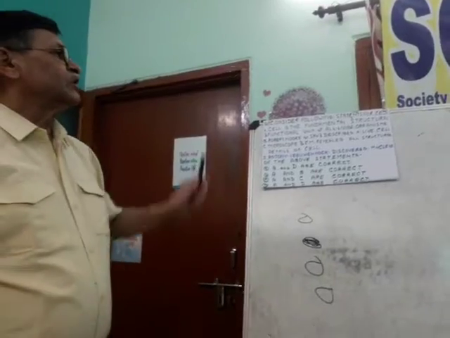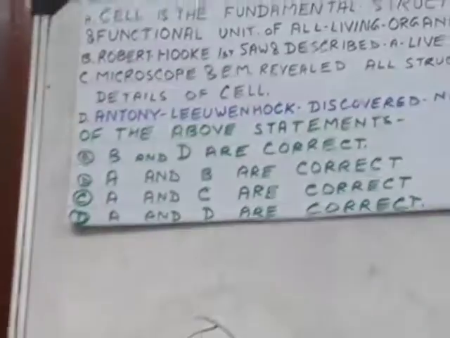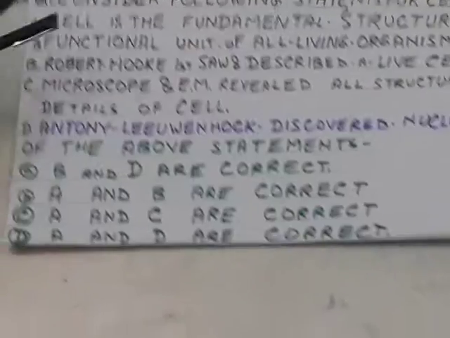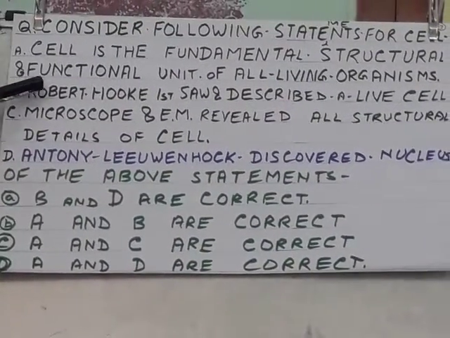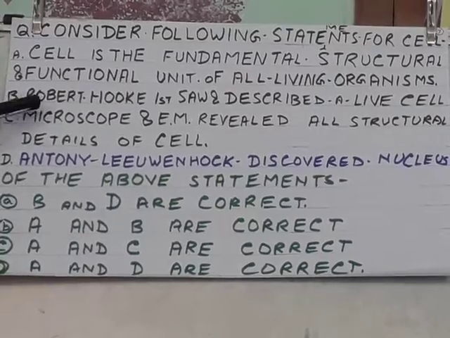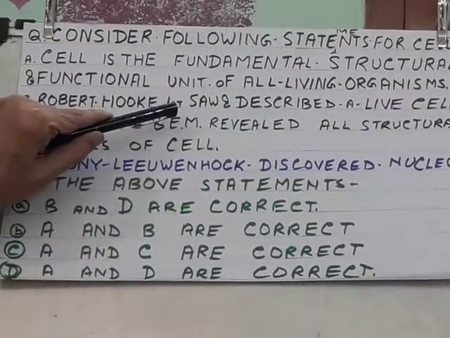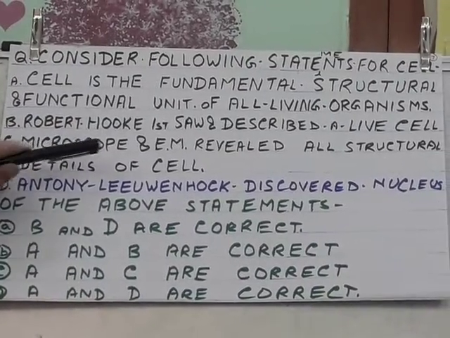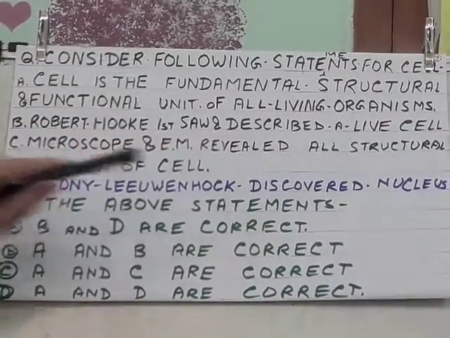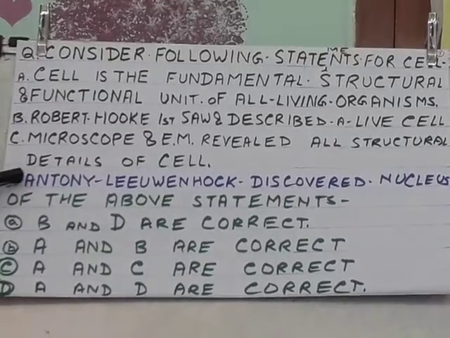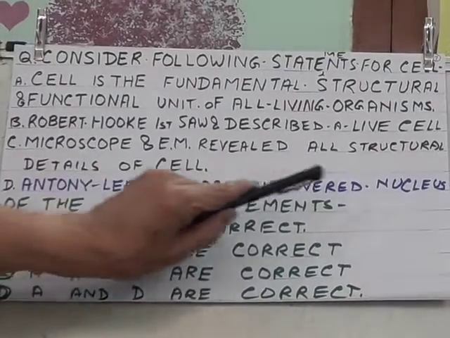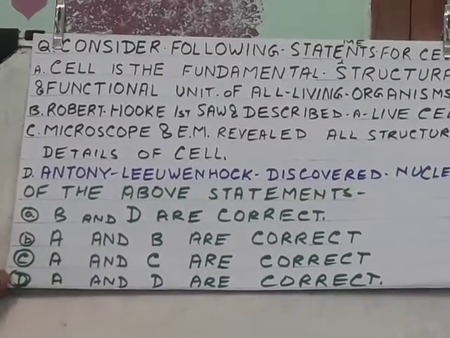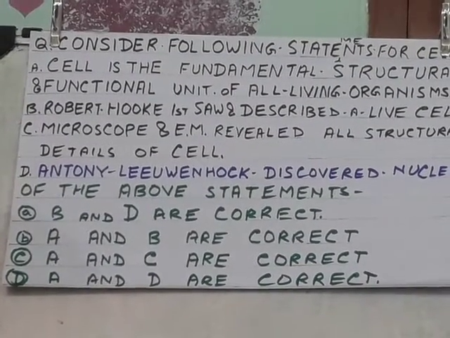The question is, consider the following statements for a cell. A, cell is the fundamental structural and functional unit of all living organisms. B, Robert Hooke first saw and described a live cell. C, microscope and electron microscope revealed all structural details of the cell. D, Antony von Leeuwenhoek discovered the nucleus. Of the above statements, you have to find the correct ones. So mind it, this is a tricky question.